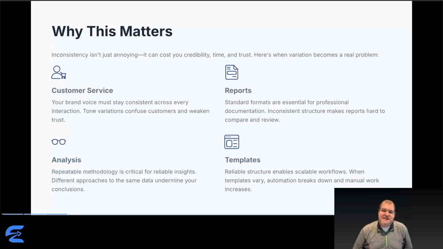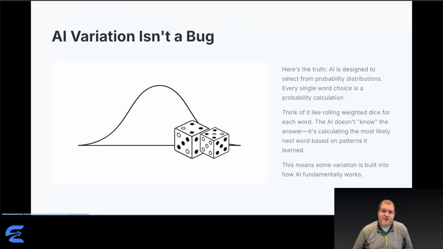Customer service needs consistent brand voice. When AI swings from formal to casual, it confuses customers and weakens trust. Reports need standard formats. When structures vary, reviewers waste time finding information instead of analyzing content. Analysis requires repeatable methodology. Different approaches to the same data set undermine your conclusions. And templates break the whole concept of scalable workflows. The thread connecting all of these: in each case, variation creates real problems that cost you time, credibility, or both.